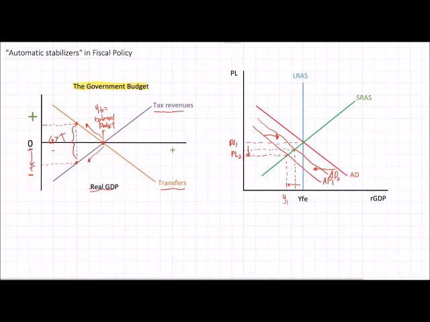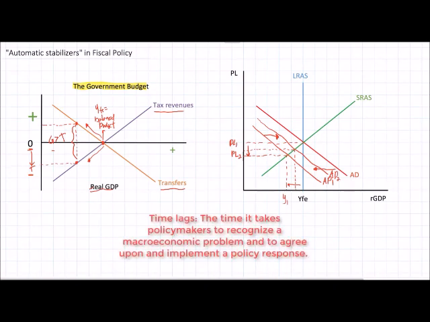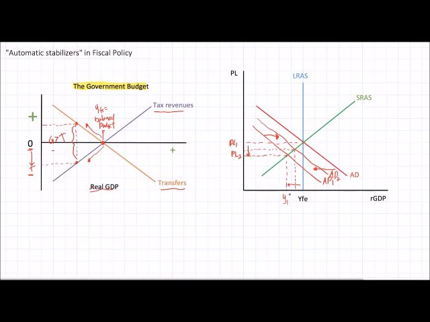Now, what happens in the other situation? What if an economy experiences a demand pull inflation? Let's go ahead and illustrate that. So assume that instead of falling to 81, aggregate demand is increased. Let's say there was a stock market bubble or a housing market bubble. Households spend more than they ever have in the past, and AD increases to 83. We now have a situation in which the economy is overheating. Well, is there anything that happens automatically to help prevent the economy from overheating too much or prevent inflation from getting too high? In fact, there is, and we're going to look at that over here now.